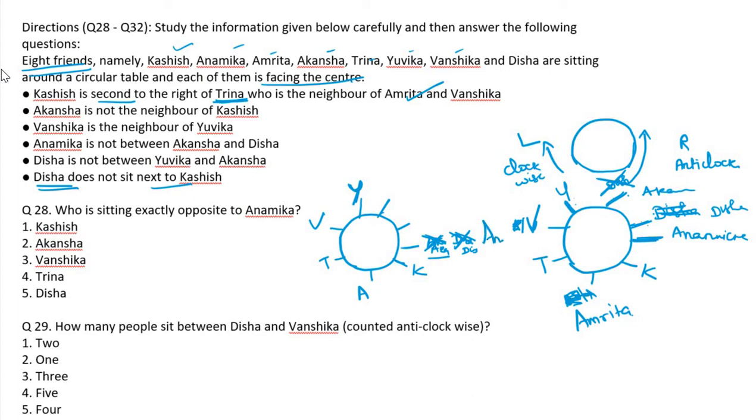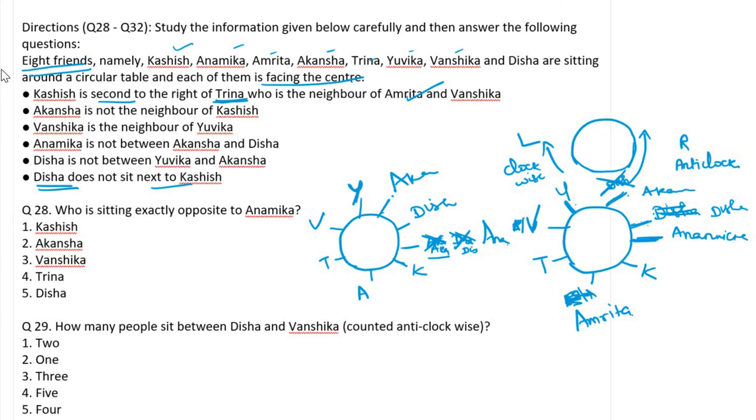The only possibility is Anamika, and then these 2. Diksha is not between Yuvika and Akansha. Suppose Akansha here means Diksha must be here, so that is not possible. So Diksha is here, and then Akansha is here.